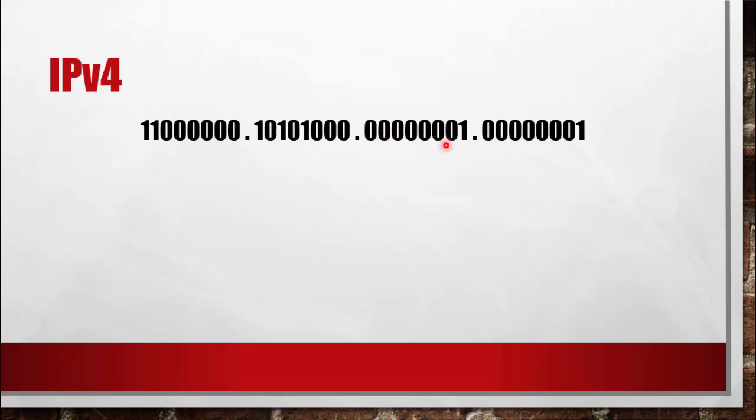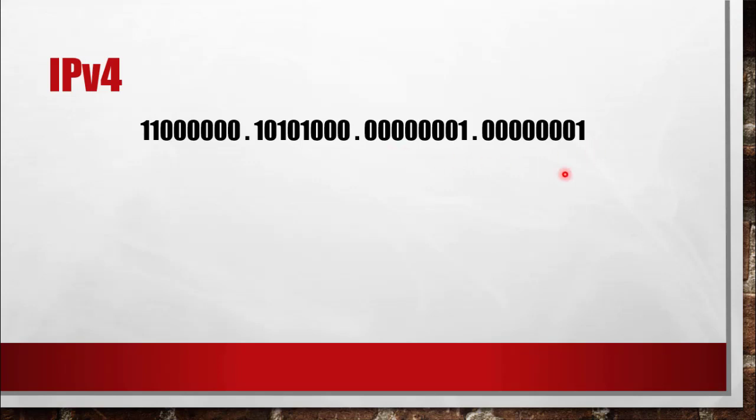There will be 4 octets which will add up to 32 bits. So in IP version 4 addressing, an IP address can be represented using the bit notation or the binary notation in this way.